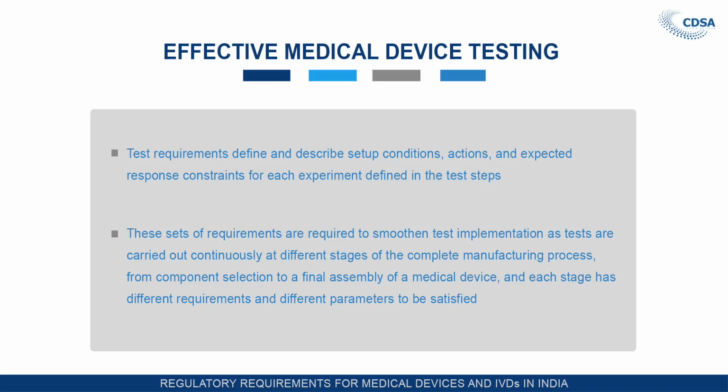These sets of requirements are required to smoothen test implementation, as tests are carried out continuously at different stages of the complete manufacturing process, from component selection to final assembly of the medical device, and each stage has different requirements, different parameters to be satisfied, not as in the case of drugs, where very simple tests are carried out as in-process tests, and you get down to the final product and test it and release it. In this case, each stage has to be tested, and until they pass that test, you can't go to the next stage.